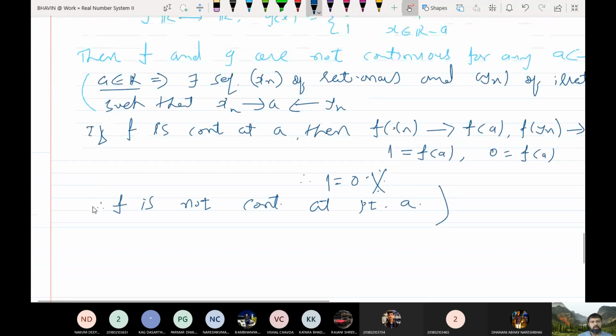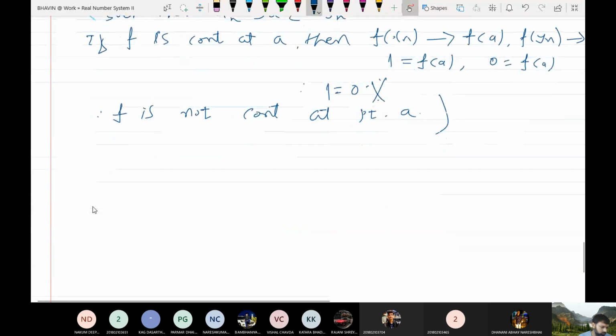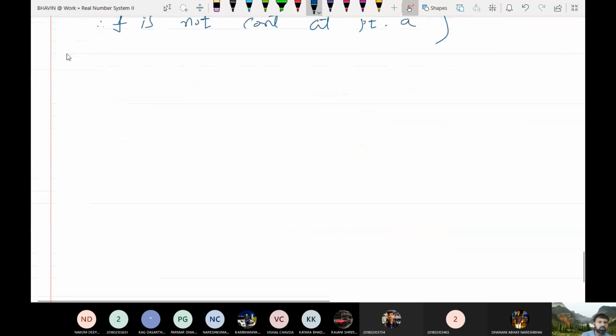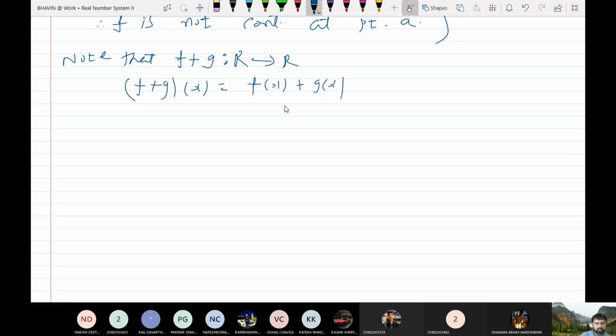So next we show that f plus g is differentiable. By the way, what is f plus g? f plus g is a function from R to R. And what is the definition of f plus g? f plus g at x is equal to f of x plus g of x.